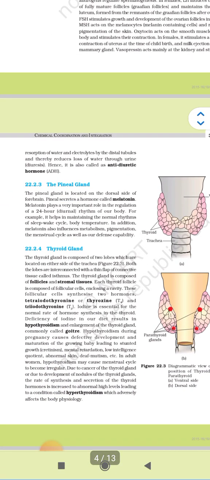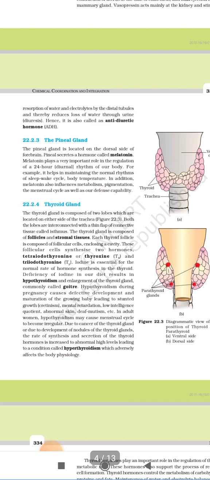Now that is 22.2.3, the subheading of third, and that is the pineal gland. The pineal gland is located on the dorsal side of the forebrain. Pineal secretes a hormone called